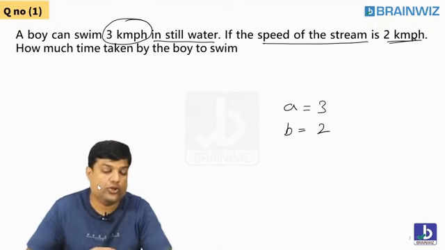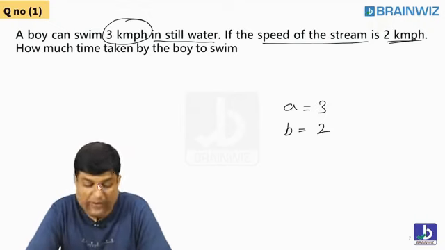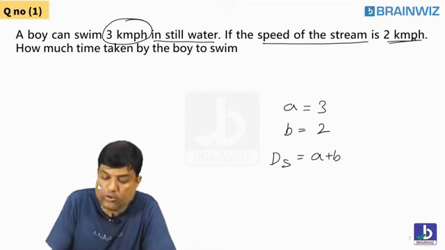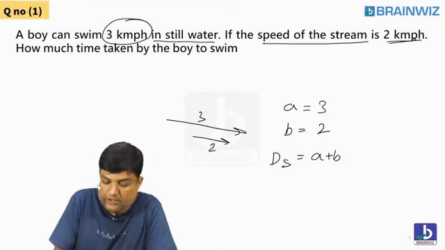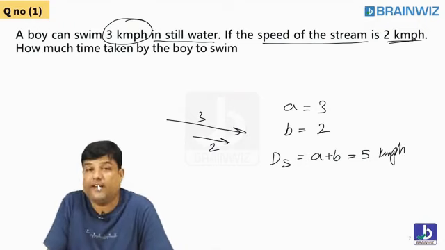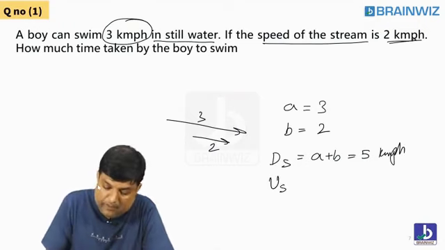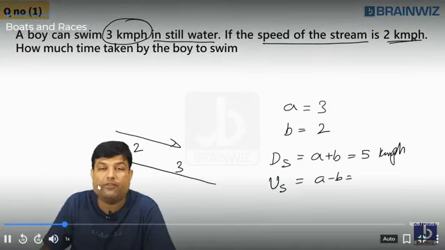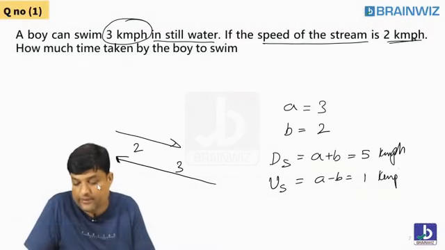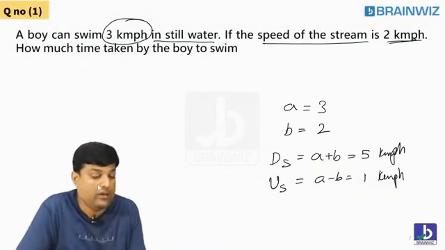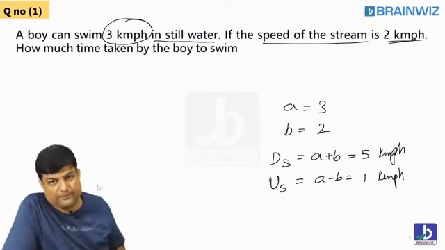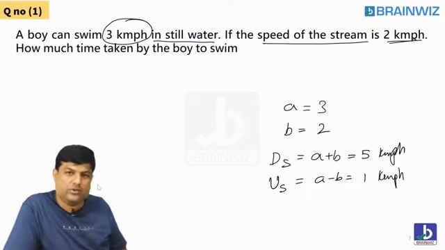Now you have got the A value and the B value. If I ask you, what is the downstream speed? Downstream speed is A plus B. When you are going down, you are 3, the water is also 2. Definitely you will get 5 km per hour. What is the upstream speed? Definitely you have much more pressure compared to that. What is that, students? 1 kilometer per hour. Are you understanding, everybody? So you know what the upstream speed and the downstream speed are. The concept is clear, I hope.